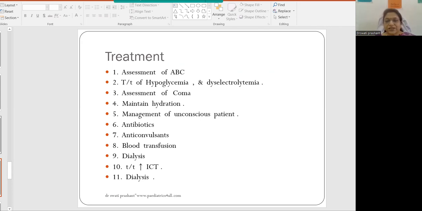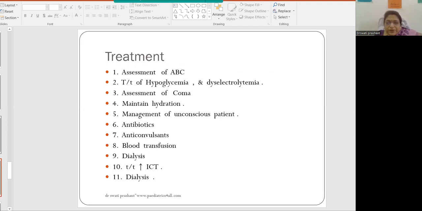Antibiotics are to be added if we are thinking of superadded or secondary infections, or if the patient is landing up in gram negative bacteremia. Anticonvulsants are usually given if the patient has cerebral malaria or convulsions because of electrolyte imbalance or hypoglycemia. We have to treat accordingly, and we can also add anticonvulsants.